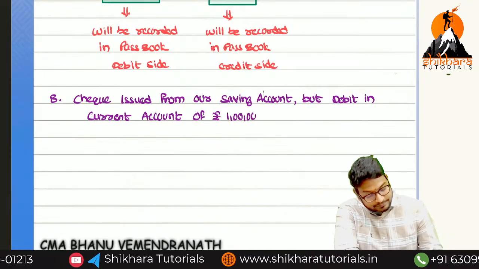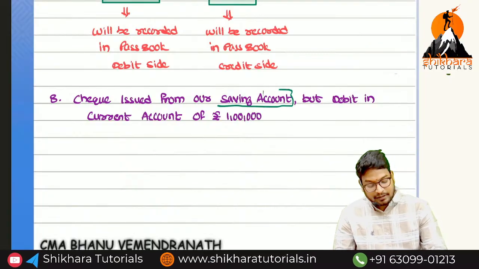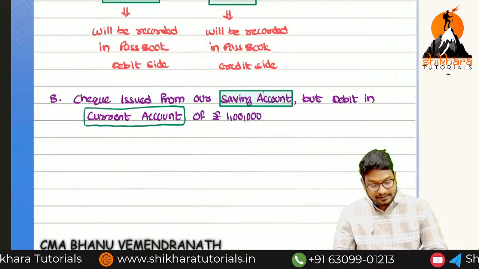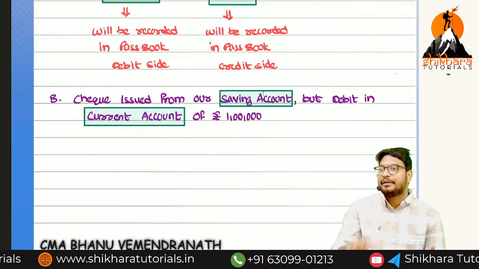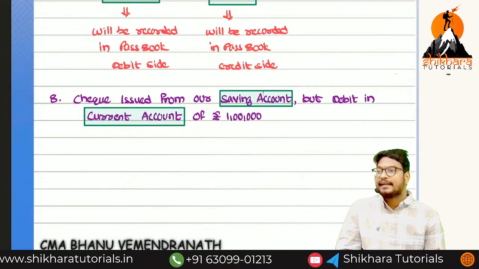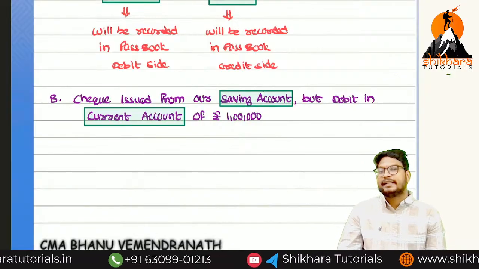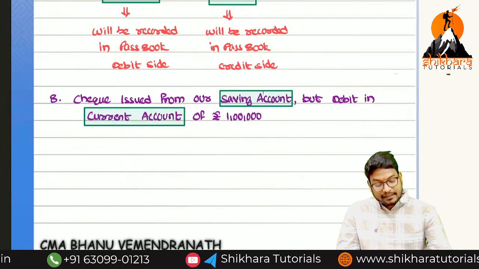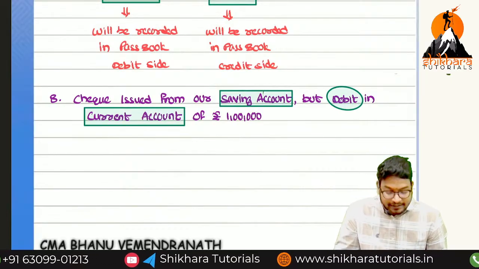Sir, what is happening here? We have to think from the savings account point of view, and from the current account point of view. Our business account means current account, or savings account. One personal transaction we have paid from the savings account only. But unfortunately what is the banker doing? Every day we are coming for business purposes, but automatically he is considering it as business activity. Unfortunately they should debit the savings account, but they are debiting which account? They are debiting the current account.